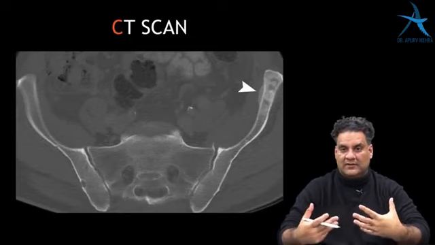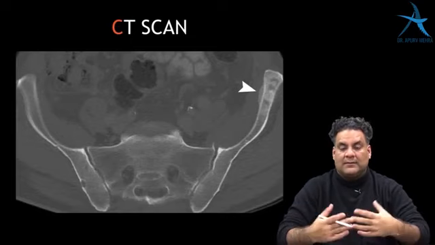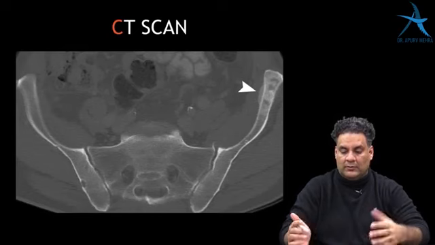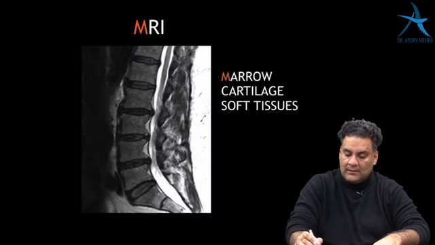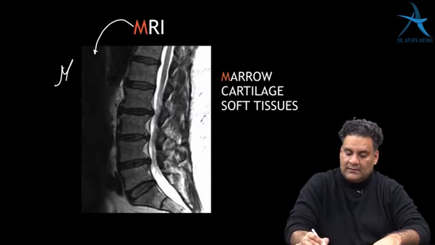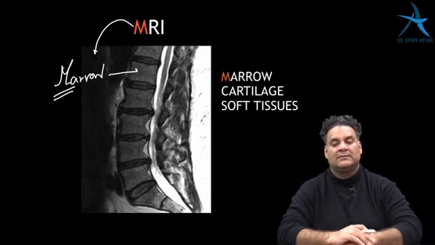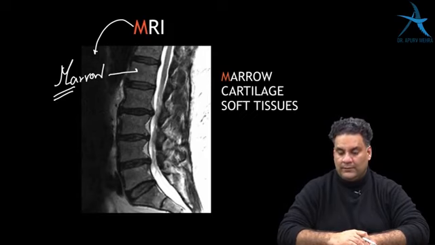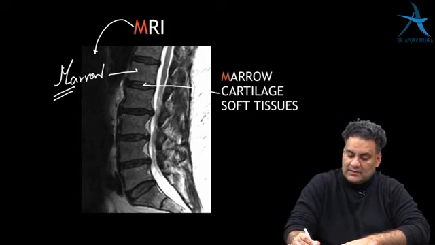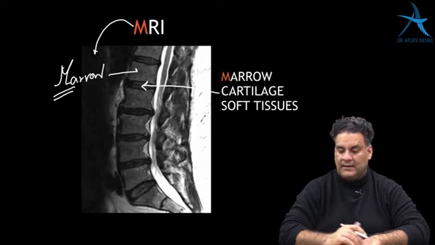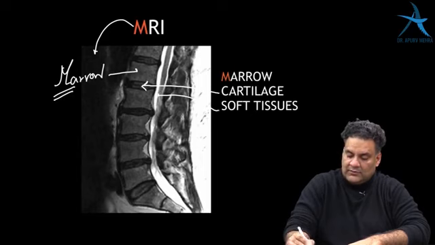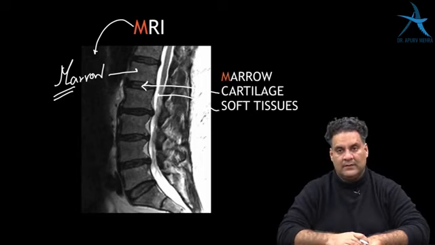X-rays are usually the first investigation that you carry out. But subsequent to it, if you want to look at the different parts of a bone, the cortex of a bone can be seen by CT: C for cortex, C for CT. MRI: M for MRI, M for marrow, can show you the bone marrow, like this lumbosacral spine. MRI can show you the marrow. MRI can show you the cartilage. Between the two vertebrae there is cartilage, the fibrocartilage, shown on MRI, and then it can show you the soft tissues behind, like the spinal cord or the muscles.